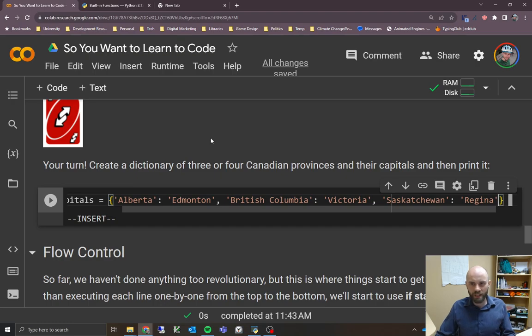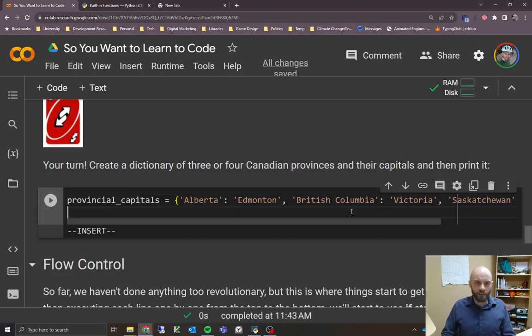Okay, so you can have as many things in there as you want. You could add more things if you wanted to. And then just to test that it's working, we'll do, it's kind of a long name, but provincial capitals.